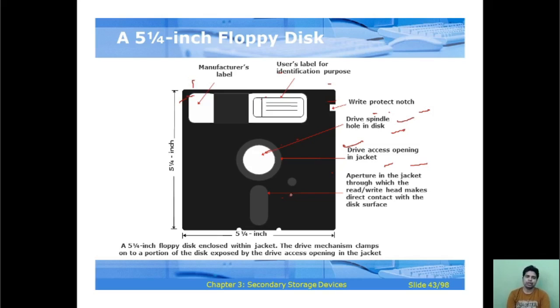A 5 1/4 inch floppy disk is enclosed within the jacket, and the drive mechanism clamps on the portion of the disk exposed by the drive axis opening in the jacket.